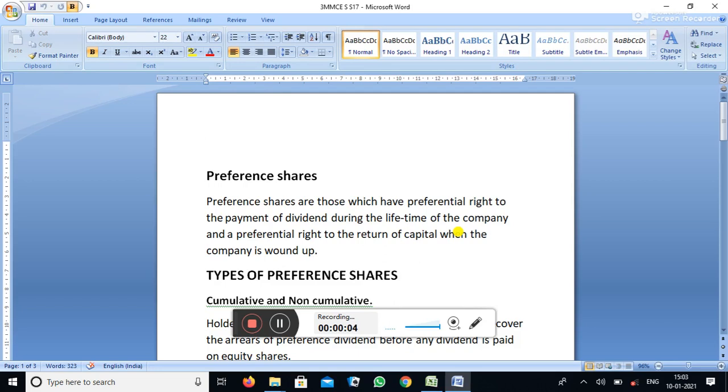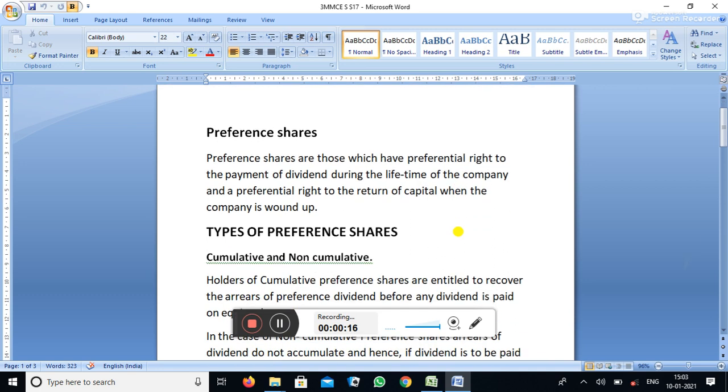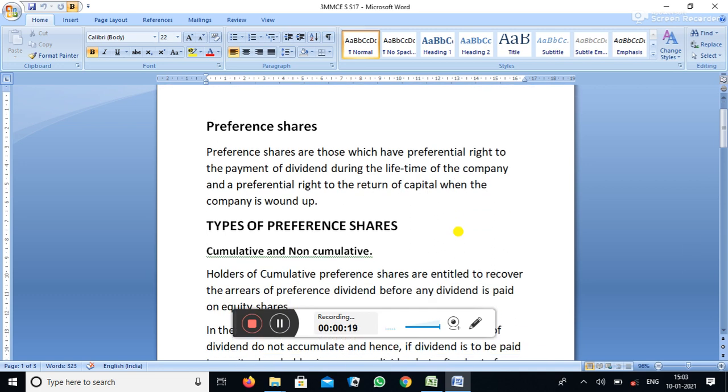Today I am explaining section session 17. Under that, preference share and different types of preference share. First of all, the meaning of preference share. Preference shares are those shares which have preferential rights on claiming of dividend over the equity share, and on capital at the time of liquidation.